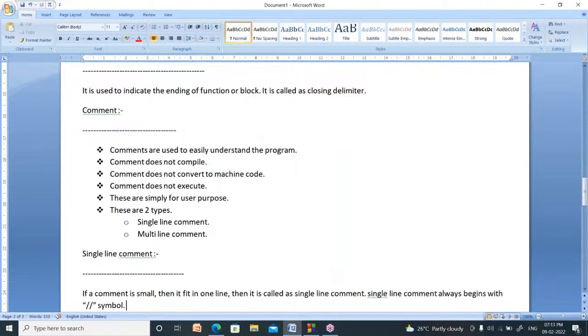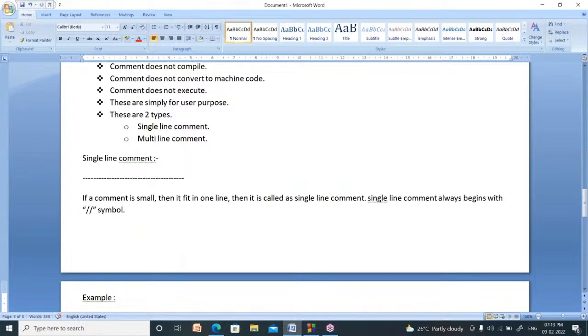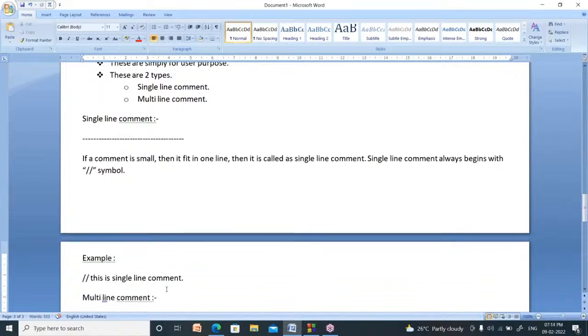If a comment is so small that it fits in one line, then it is called a single line comment. It always begins with a double slash symbol. This can be written like this.